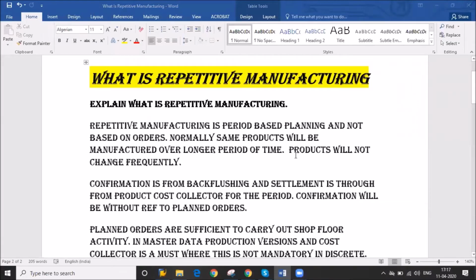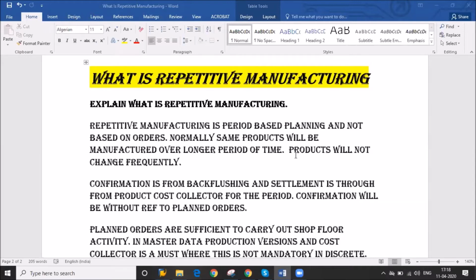Good evening, friends. Today I am going to teach you what repetitive manufacturing is. Repetitive manufacturing is period-based planning, and it is not based on orders. If you look at discrete manufacturing, that is based on orders, and in the process manufacturing industry also it is based on orders. So that is a big difference in repetitive manufacturing.